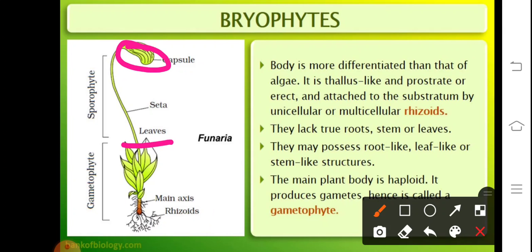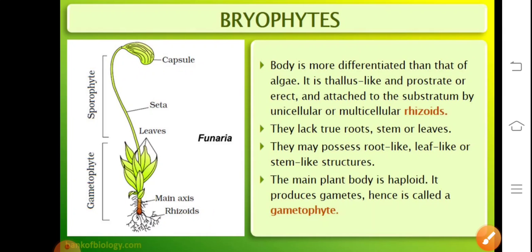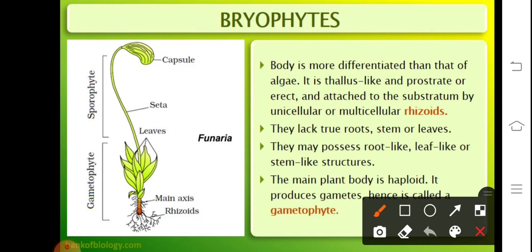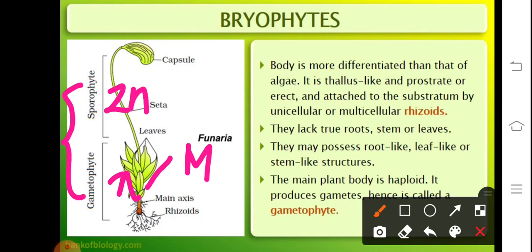The dominant phase in the life cycle is the gametophytic phase. Bryophytes exhibit alternation in life cycle, that is between gametophyte and sporophyte. The gametophyte is haploid in nature and the sporophyte is diploid in nature. The gametophyte produces the male and the female gametes.